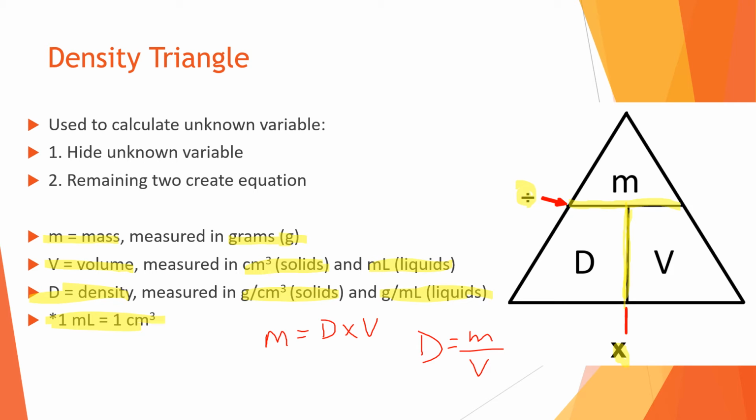And then lastly, might as well just do the last one. So if we wanted to figure out volume, you would cover it up, so get rid of it. What are we left with? Mass over, okay, right, that's the division line, density. So lastly, volume would be equal to mass divided by density. Okay, that's how we come up with our equations. I'll get rid of that.